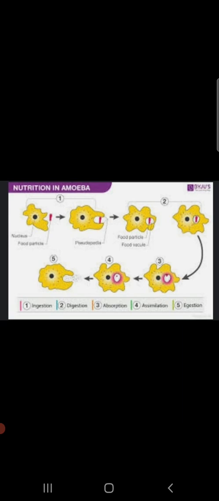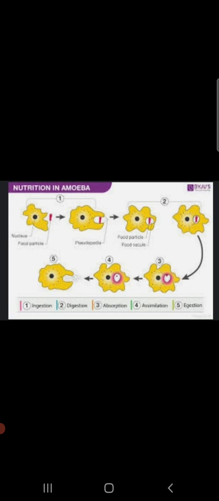Then the digested food is absorbed, which is the third step. What is the process of assimilation? In assimilation, absorbed food molecules produce energy and provide growth. So, the amoeba grows in size in the step of assimilation. The undigested food is thrown outside at any point with the help of a temporary vacuole. Vacuoles are nothing but small pore-like structures.